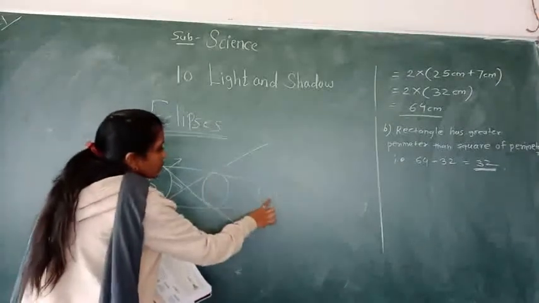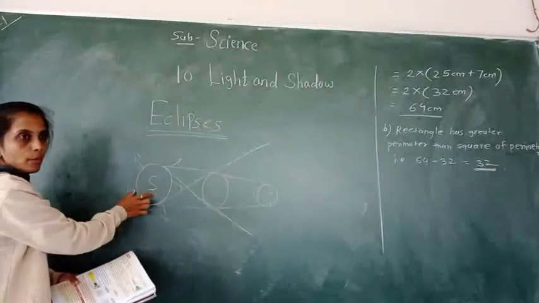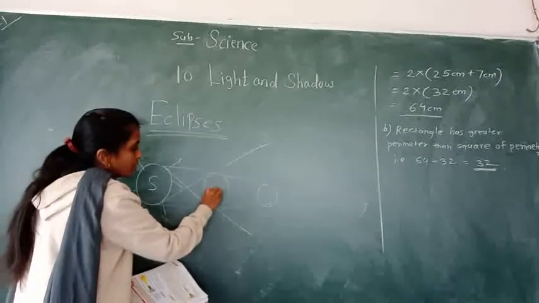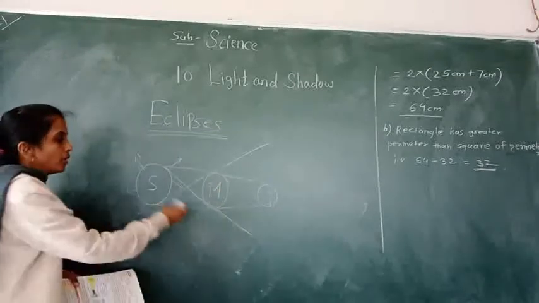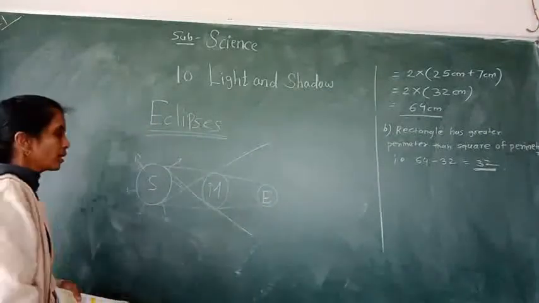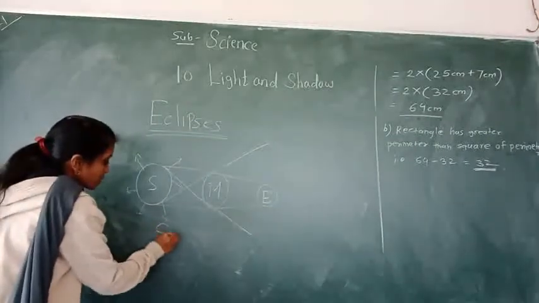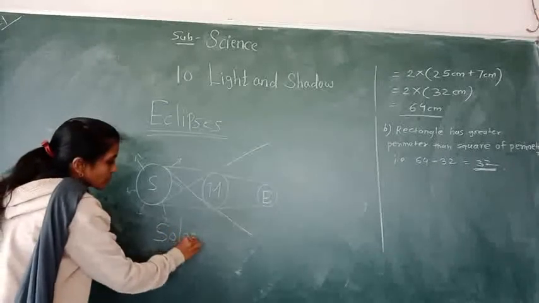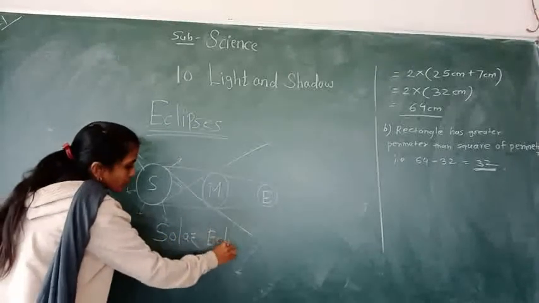Opposite. The place of sun is fixed. Here, when moon comes in between the sun and earth, then solar eclipse is formed.